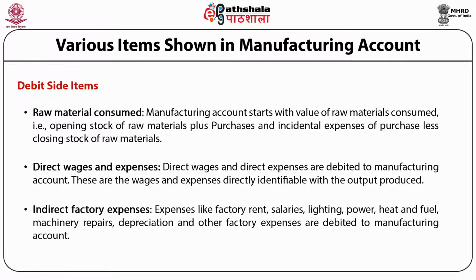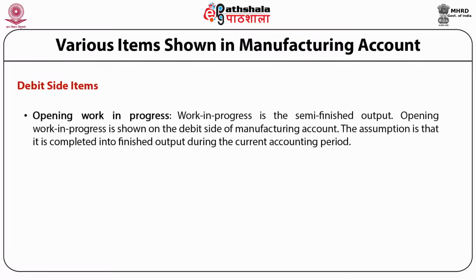Indirect factory expenses include expenses like factory rent, salaries, lighting, power, heating, fuel, machinery repairs, depreciation, and other factory expenses, and these are debited to manufacturing account. Opening work in progress is the semi-finished output. Opening work in progress is shown on the debit side of the manufacturing account. The assumption is that it is completed into finished output during the current accounting period.